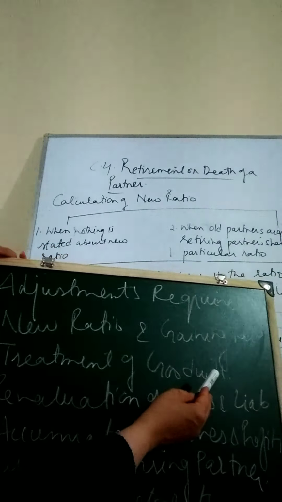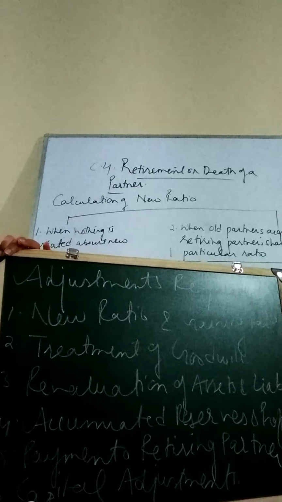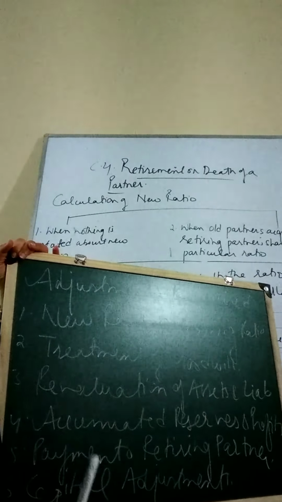Then we have payment to the retiring partner. This is the only difference between admission and retirement, that here we have to make the payments to the retiring partner. Whatever share he has to be given will be calculated and will be given. And then we have to do the capital adjustments at the last. So these are all 6 adjustments that are supposed to be done at the time of retirement.